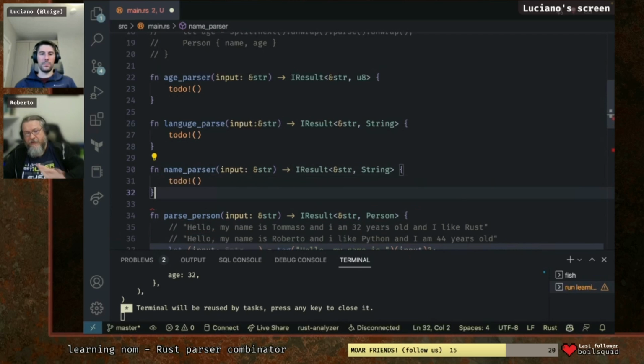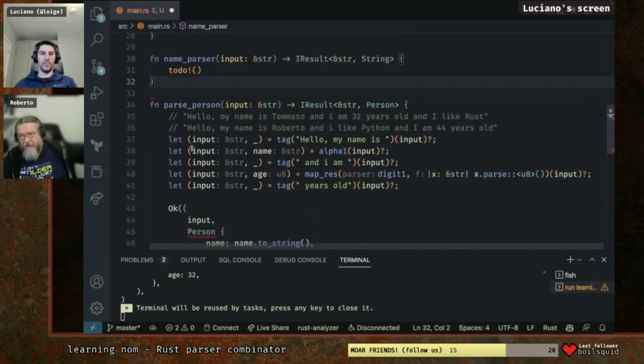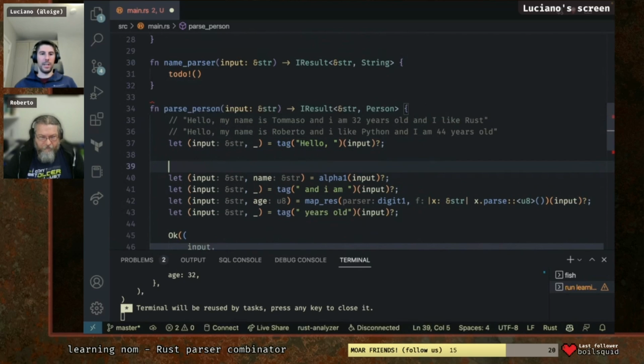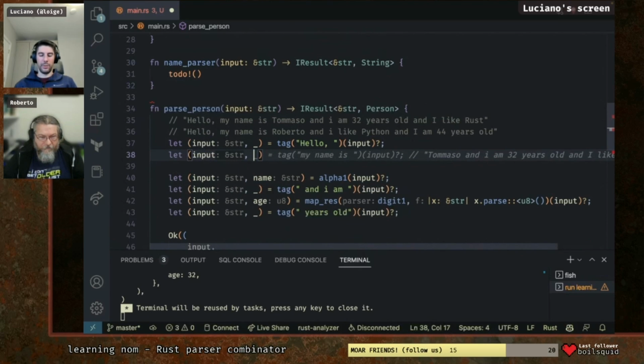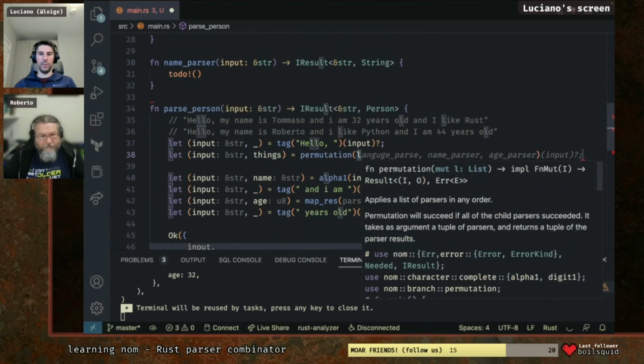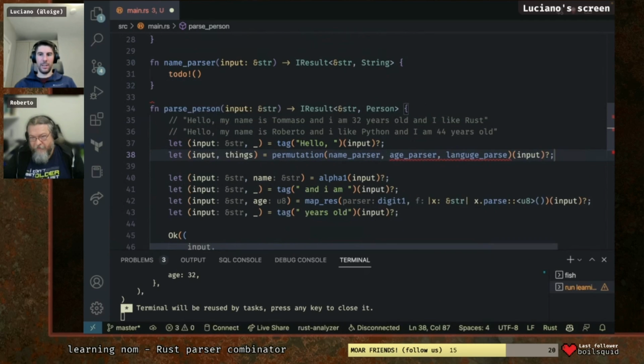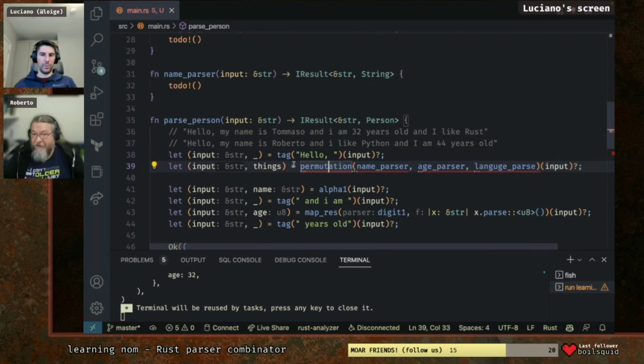Let's start just with age and the language. Let's add the name parser later, because let's start simple. So let's start with hello, right? And then what we want to do is basically say let input, and we want to say a bunch of things. We will decompose them later. It is going to be a permutation of language parser, name parser, and age parser. Let's do name parser first, then age parser and language parser. Okay, now the permutation needs to be... and they must all match, right? They can't be optional.